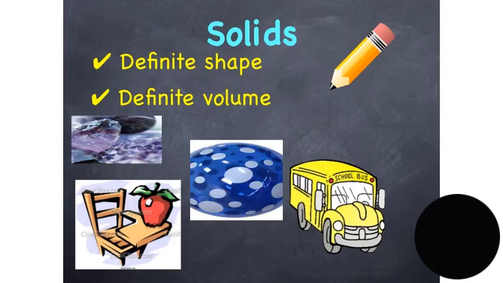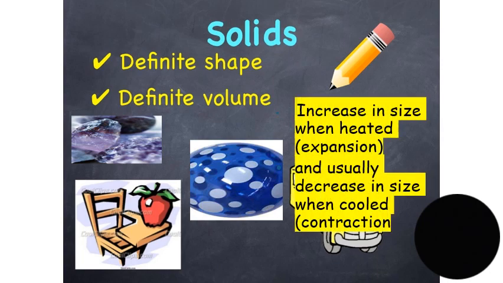We know that there are three states of matter. The first one is solids. Now, solids, we say they have a definite shape as well as a definite volume. What does that mean? That means that the shape as well as the volume is fixed. It is not going to be changed.